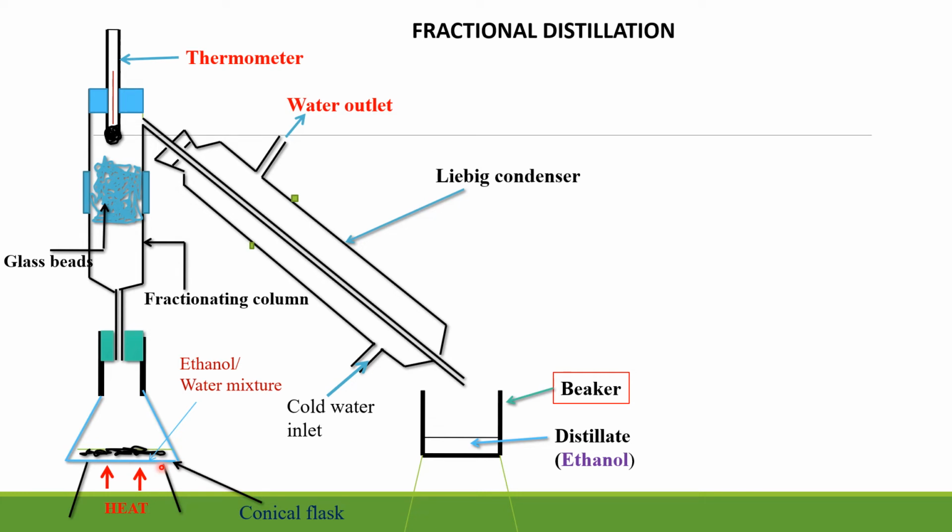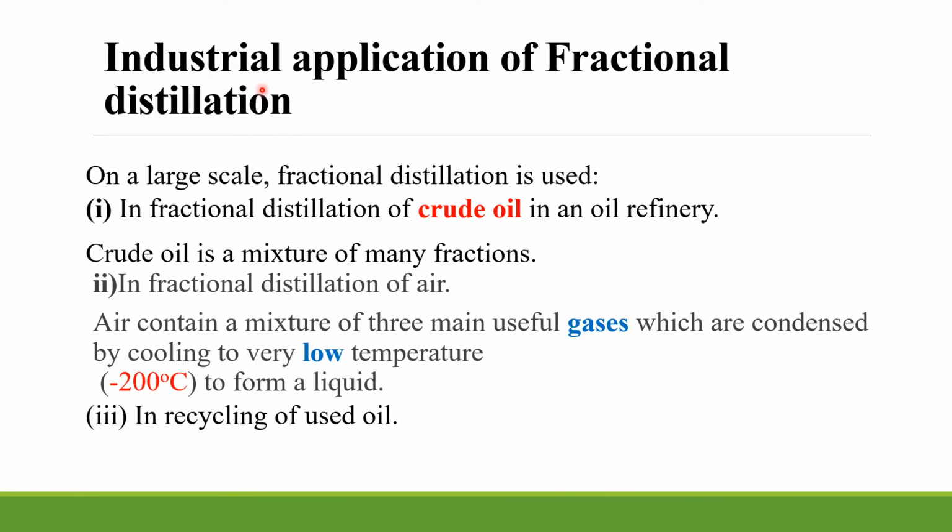We also use a wire gauze here, so that we can evenly distribute the heat, so that every part of this container will get heat and this mixture will get to its boiling point faster. So this is the setup of a fractional distillation. We have said that we use fractional distillation when we want to separate substances that have close but different boiling points. So now I'd like us to look at the industrial application of fractional distillation.